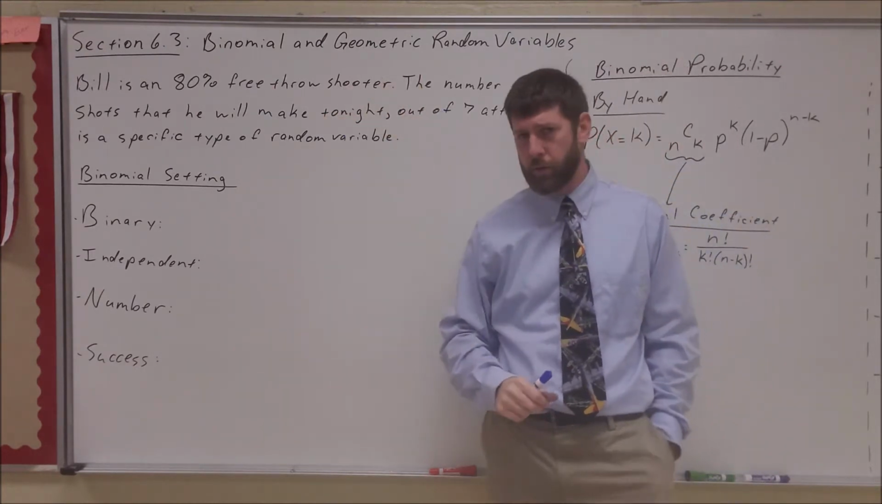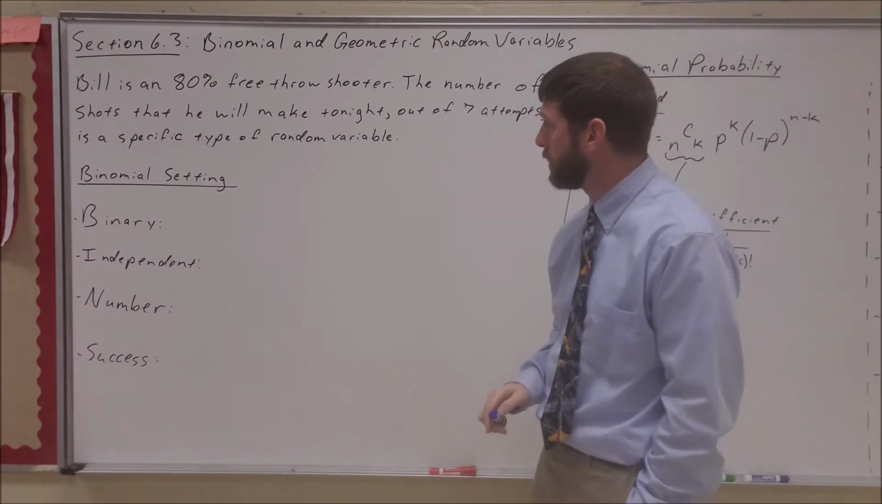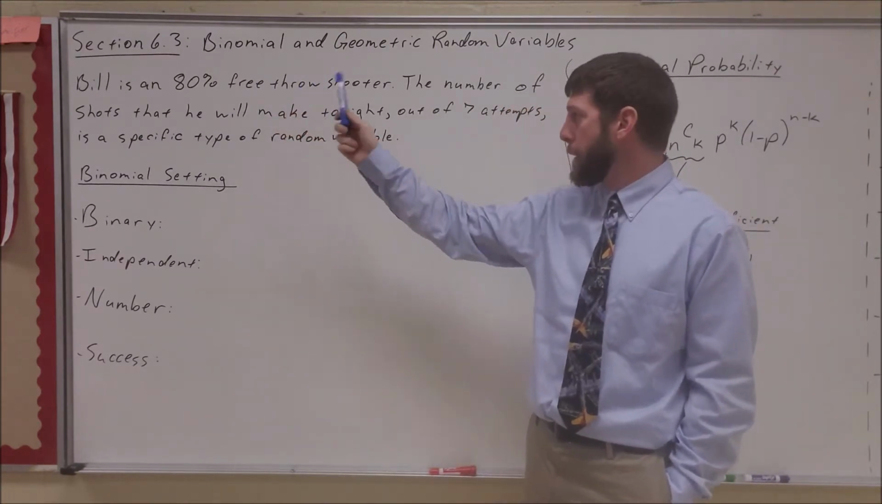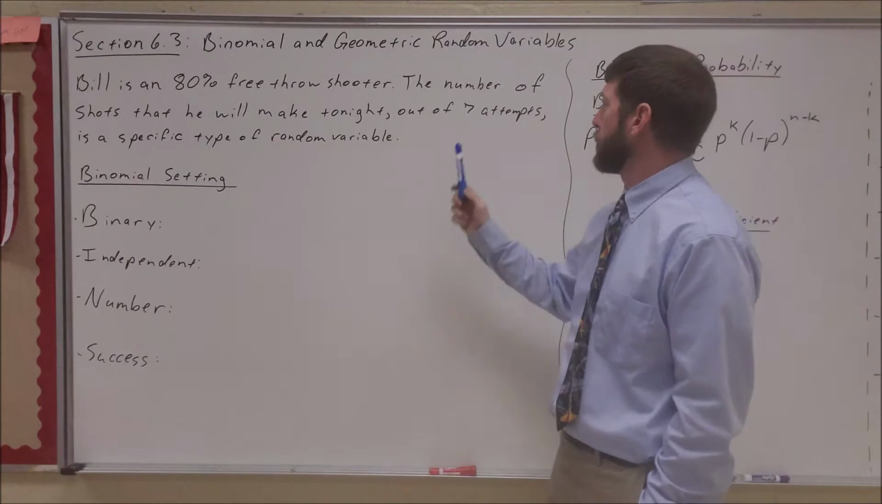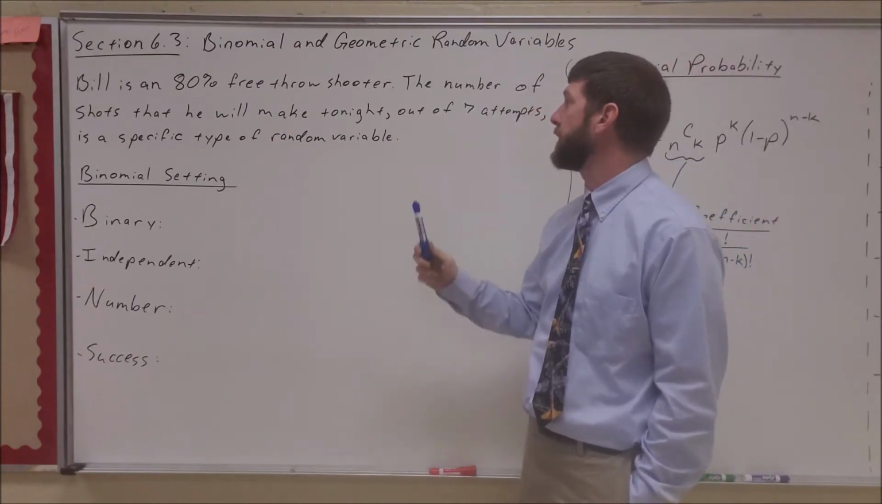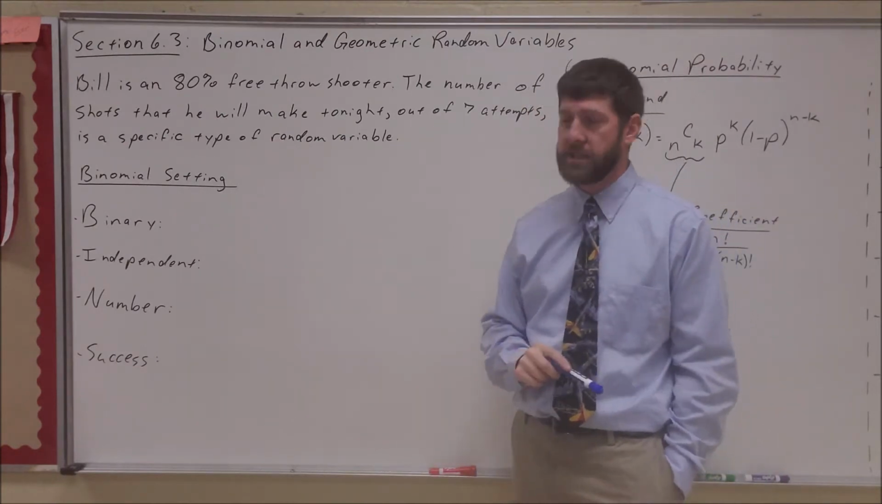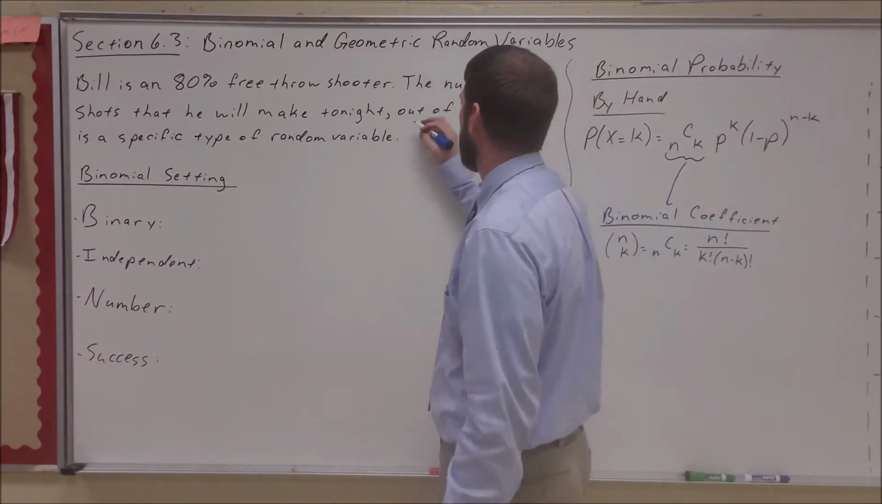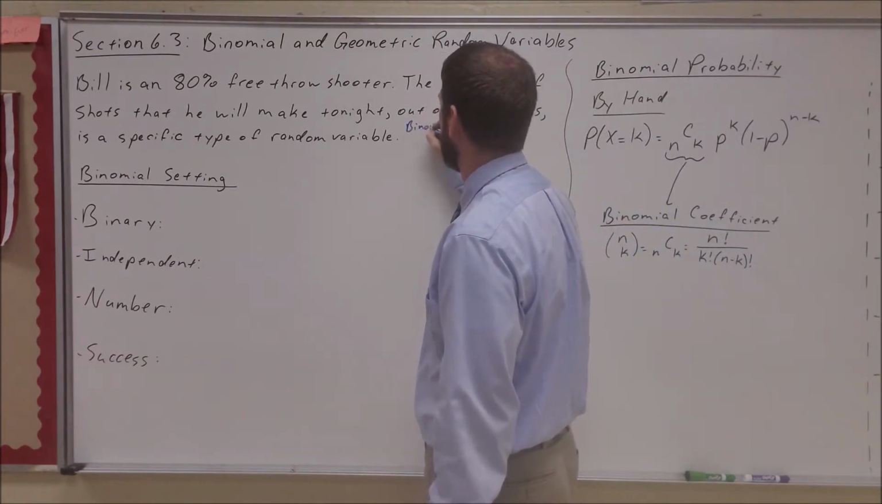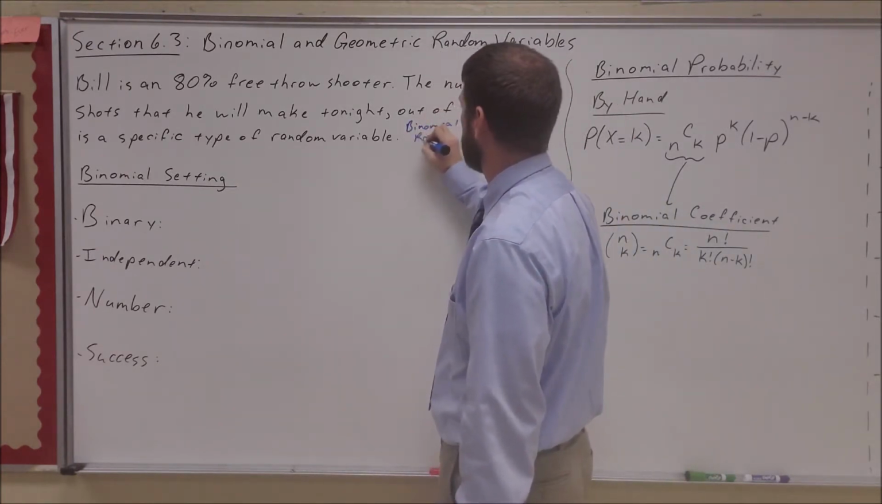So what is a binomial random variable? That's what this first part's going to deal with. Here's our problem. Bill's an 80% free throw shooter. The number of shots that he will make tonight out of 7 attempts is a specific type of random variable called a binomial random variable.